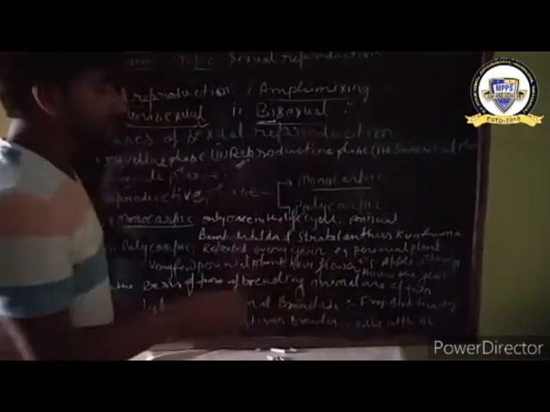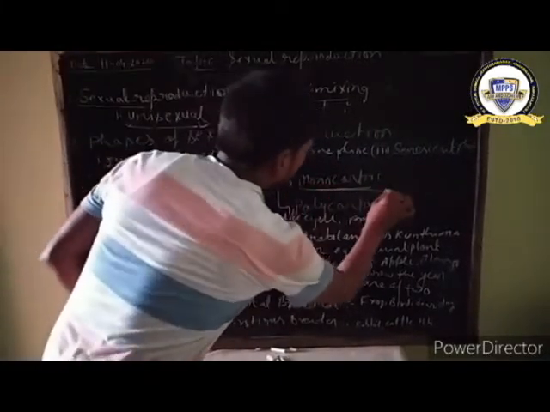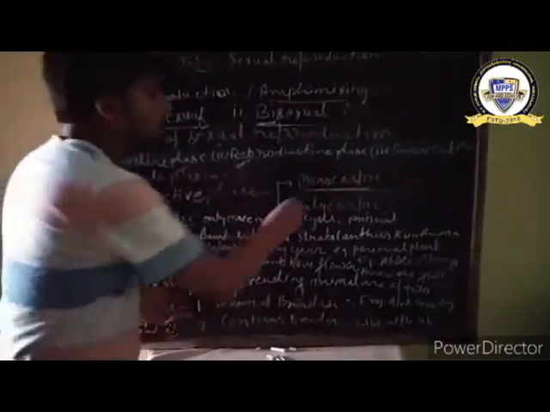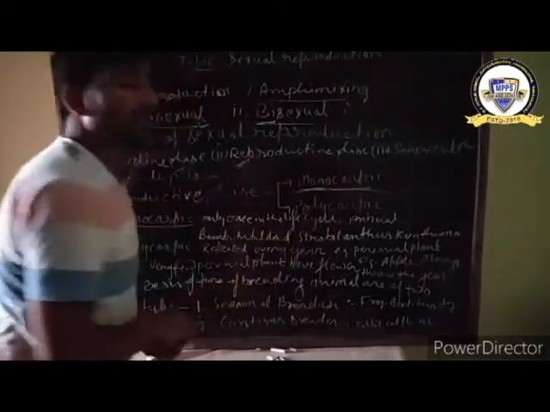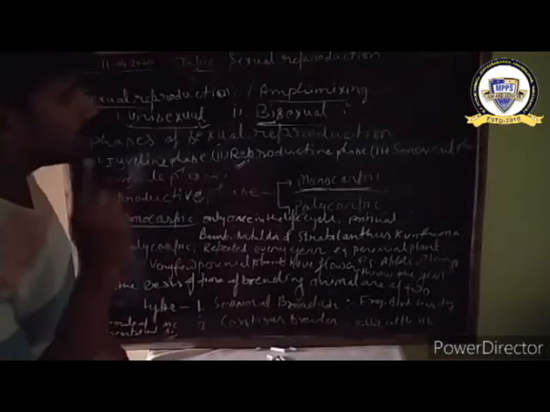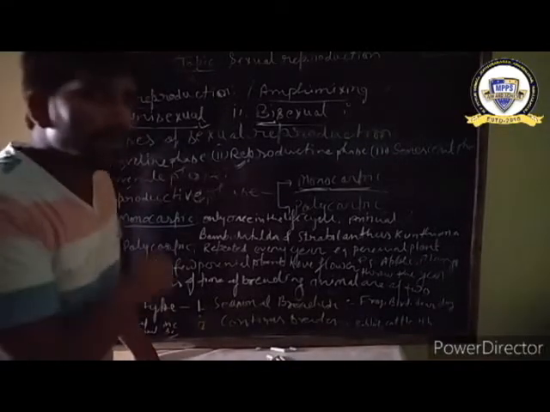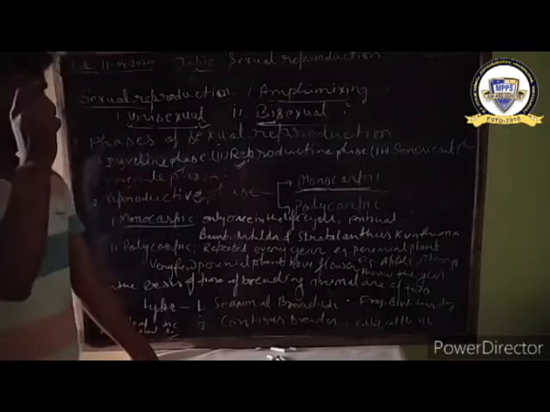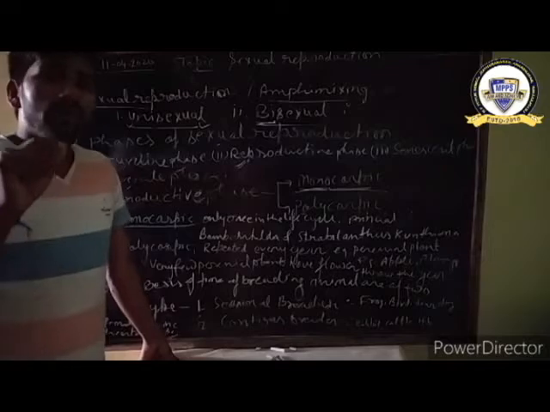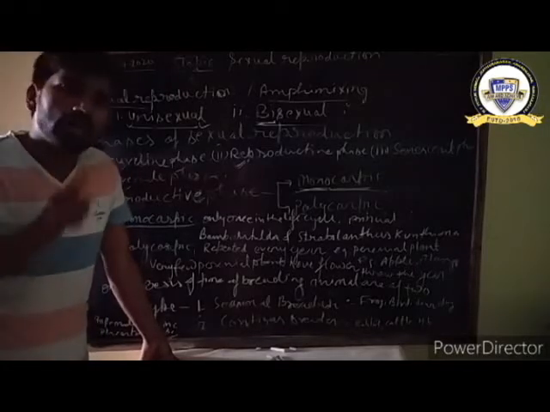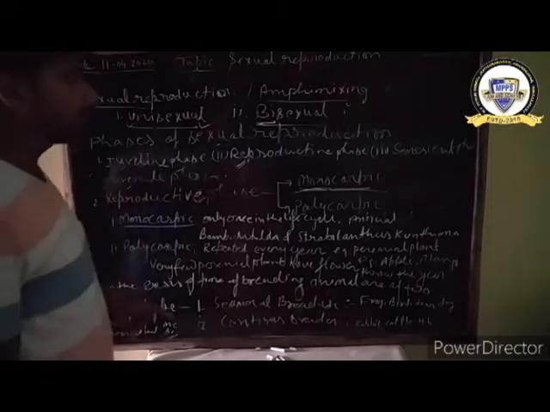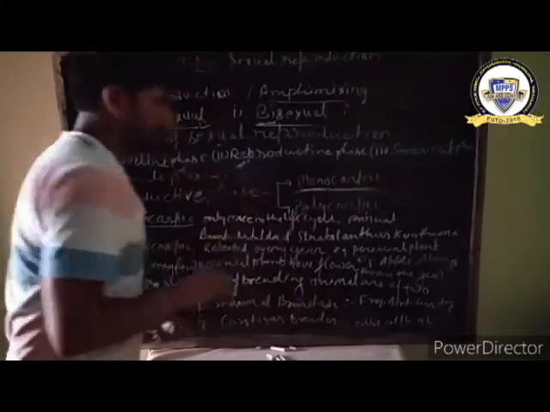In case of biology, the word monocarpic is taken from two Greek words, monos and carpic. Mono means single, carpic means flower. It means a single flowering in the life period is called monocarpic. One more time: if the plant flowers only once in its whole life, from the beginning to the end, it is called monocarpic.